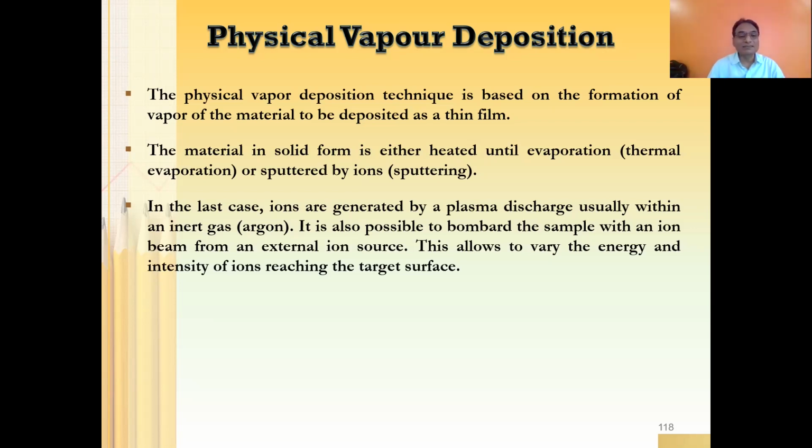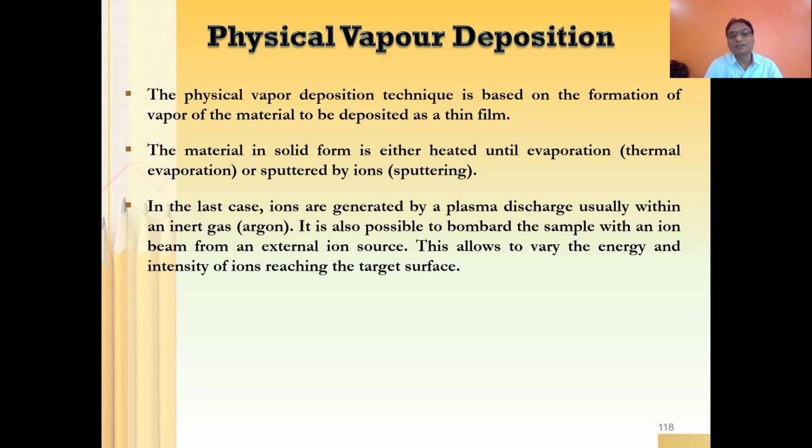In case of sputtering, ions are generated by plasma discharge, usually within an inert gas. So either you can use radiation, or you can use the plasma discharge, and ask the ion beam to dislodge the atoms. It need not be very high energy. If it is in plasma, it is also possible to bombard the sample with an ion beam from an external ion source.